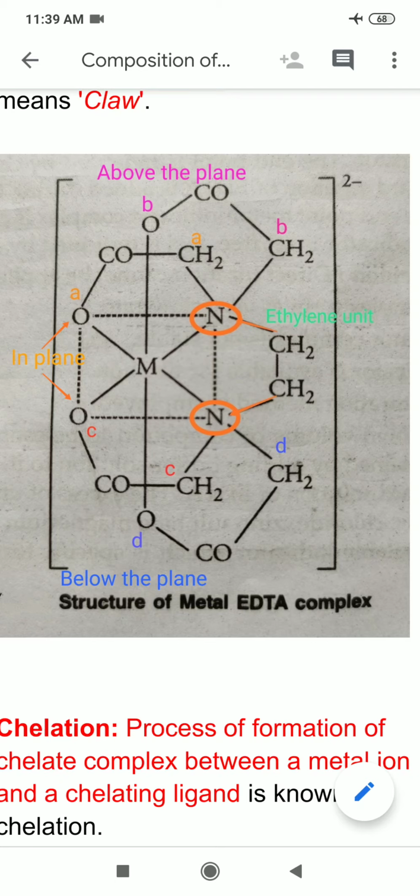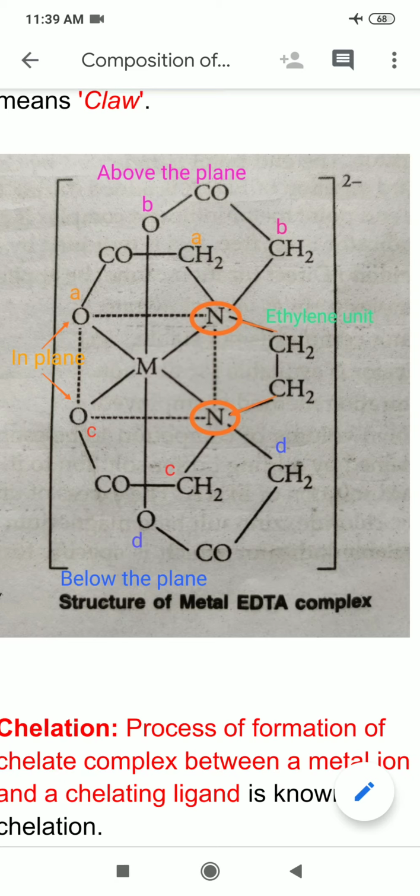So octahedral is shown in this diagram. You can see the nitrogens I have marked in orange. 2 nitrogens are present at 2 corners of a square, and they are attached through a CH2 ethylene unit.